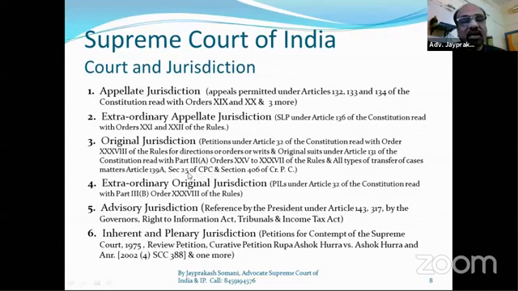So under Section 25 of CPC, a civil matter can be transferred by the Supreme Court from one state to another state. And Section 406 of CRPC, that is the Criminal Procedure Code. Under Section 406 of the Criminal Procedure Code, any criminal case can be transferred from one High Court to another High Court jurisdiction. And under Article 139A, some matters are pending, suppose, in different High Courts of the same nature,